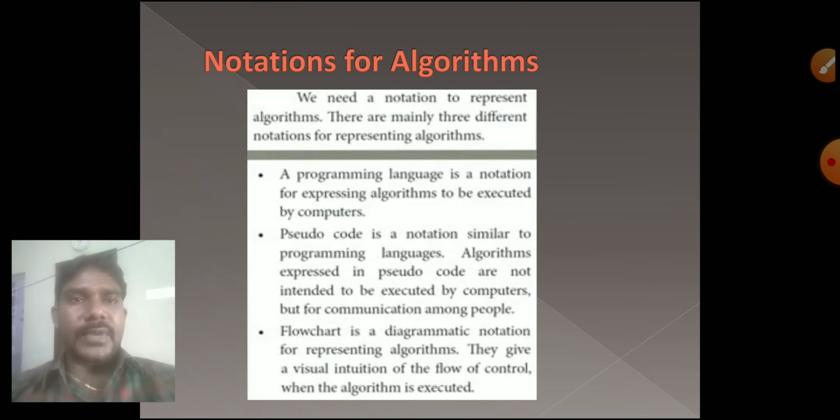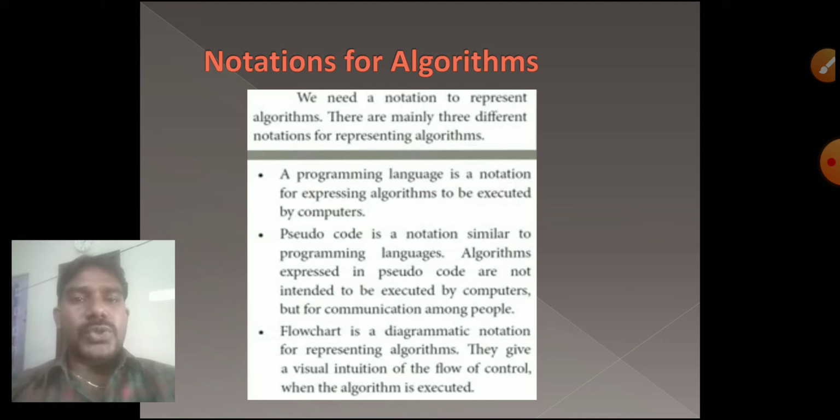Notations for algorithm: three notations are there. First one is the programming language, second one is the pseudocode, third one is the flowchart. Programming language means what we express in an algorithm we have to execute in a computer itself. We make an algorithm, then we execute a program in a computer. That is called a programming language. That is the first notation. This is a very important one.